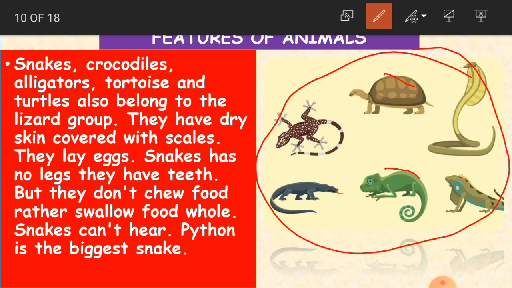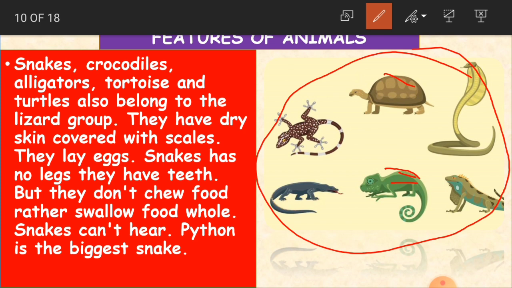But when you observe, we have learnt that the frog skin is moist. We learnt that the frog skin, how is it, children? It is wet, moist. But for this lizard type of animals, the skin is dry, okay, and is covered with scales. Scales, like as our fish has got scales on its body, here also this lizard has got scales, and they lay eggs.